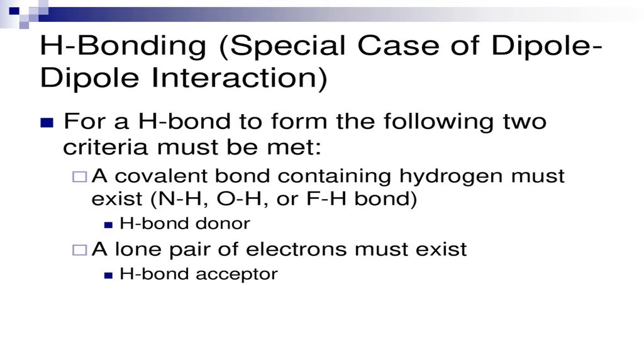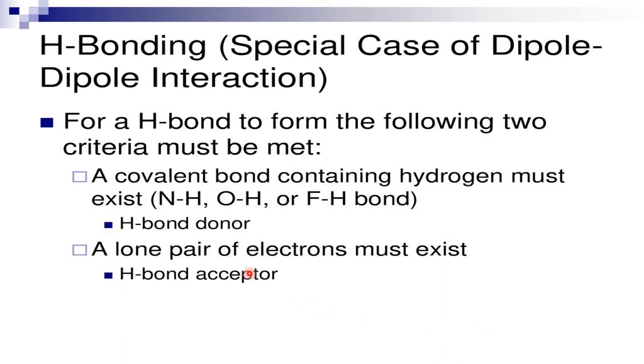And it is a special case of dipole-dipole interaction. Why? Because already in HF two poles are there, and in one more HF again two poles are there. So this is an example of dipole-dipole only. But it is called a special case of dipole-dipole interaction where hydrogen bonding takes place. Because for hydrogen bonding, there are conditions. Hydrogen has to be there, that hydrogen has a link with an electronegative atom, and that electronegative atom will make a bond with one more hydrogen. That's why it is called a special case of dipole-dipole interaction.